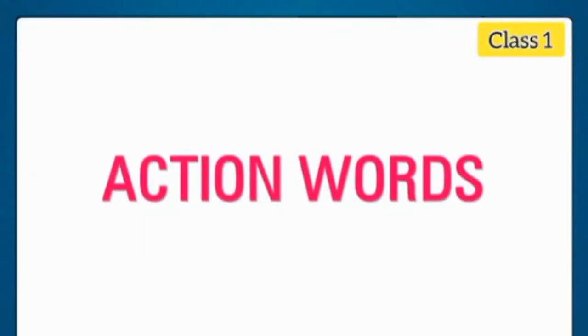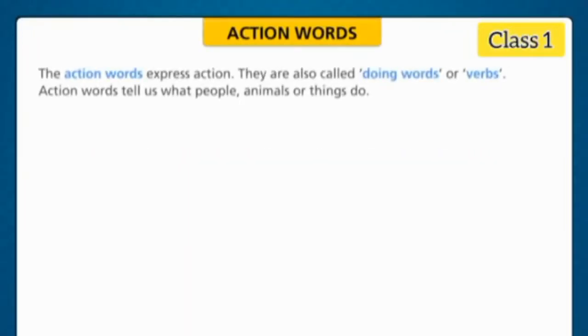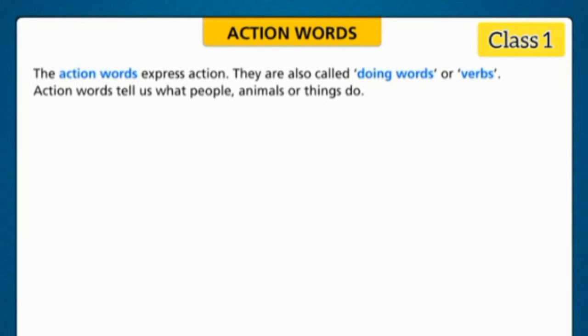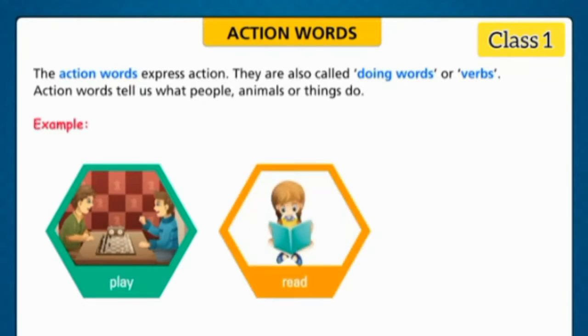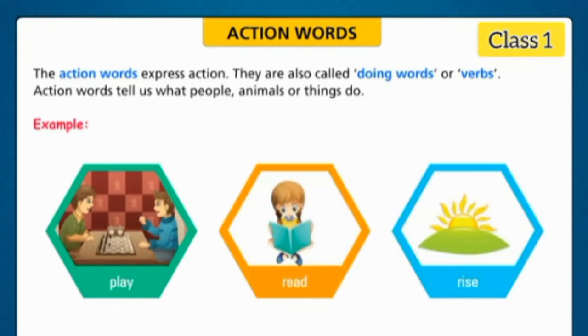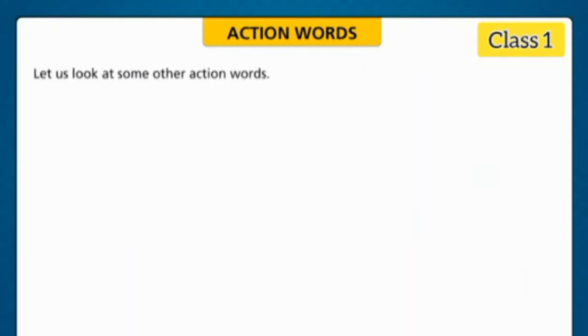Action words. The action words express action. They are called doing words or verbs. Action words tell us what people, animals or things do. For example, play, read, rise. Let us look at some other action words.